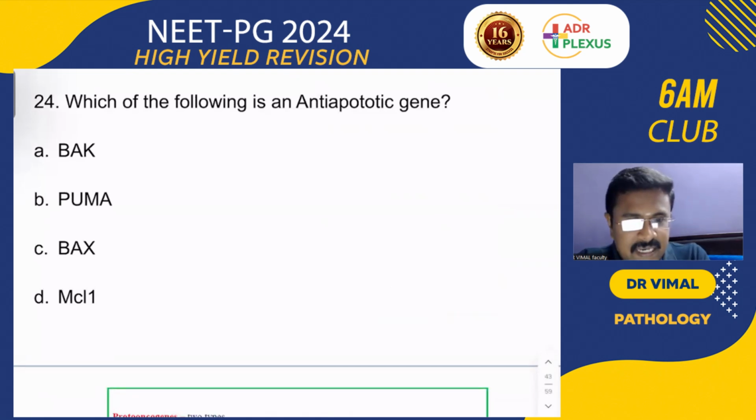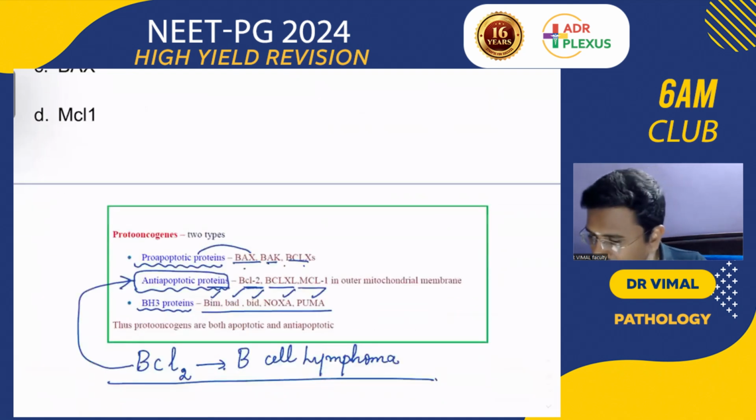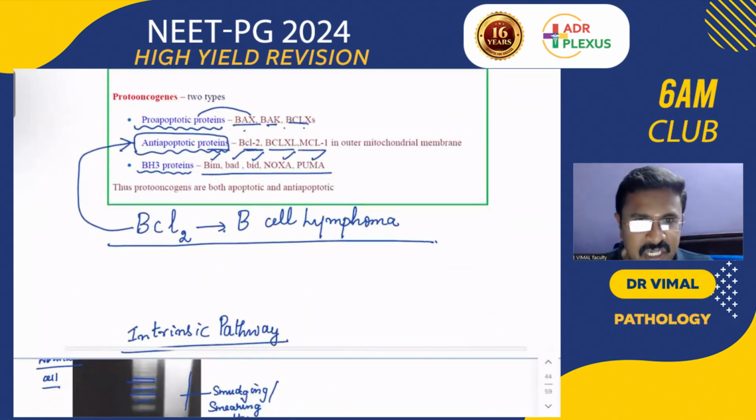Which of the following is an anti-apoptotic gene? Yes. BCL2, MCL. If it ends with L, you will think that it lowers the apoptosis. Okay. So remember about the apoptotic genes. Pro-apoptotic genes are BAX, BAK, and BCL-XS. Anti-apoptotic genes end with L. And you have these 5 types of BH3 proteins: BIM, BAD, BID, NOXA, and PUMA.